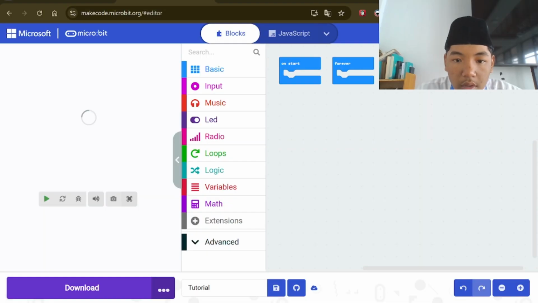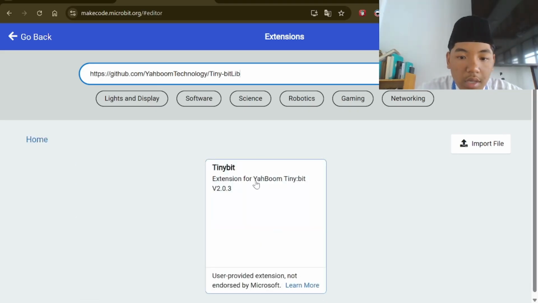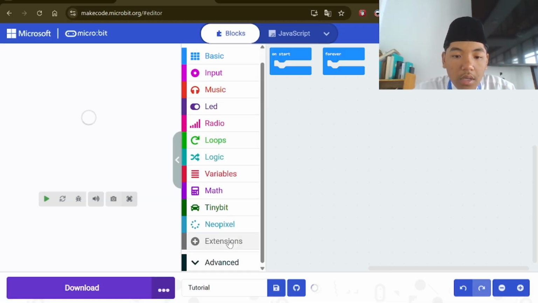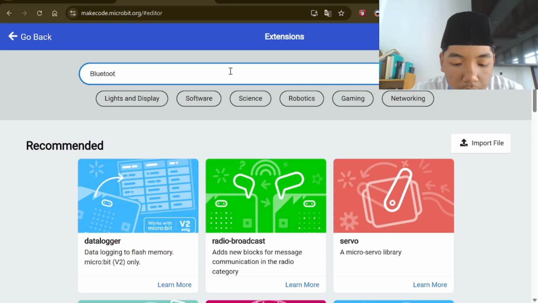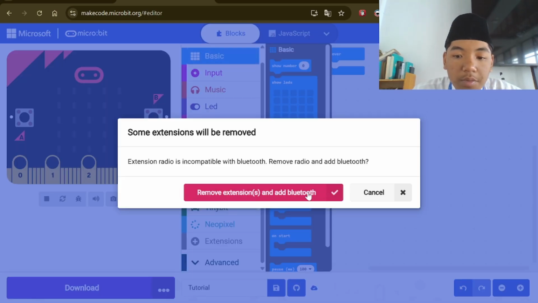Okay, after that, go to here and go to extension and click this. Okay, and then there is like this. After that, go to extension again and search Bluetooth, because we need Bluetooth in this project.